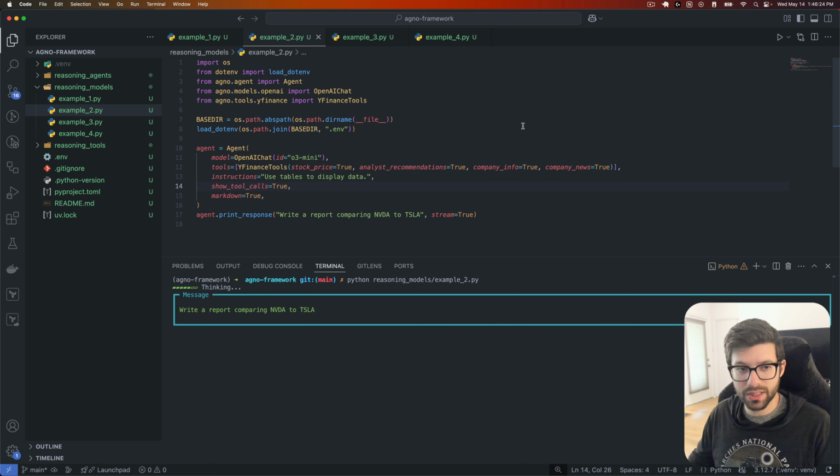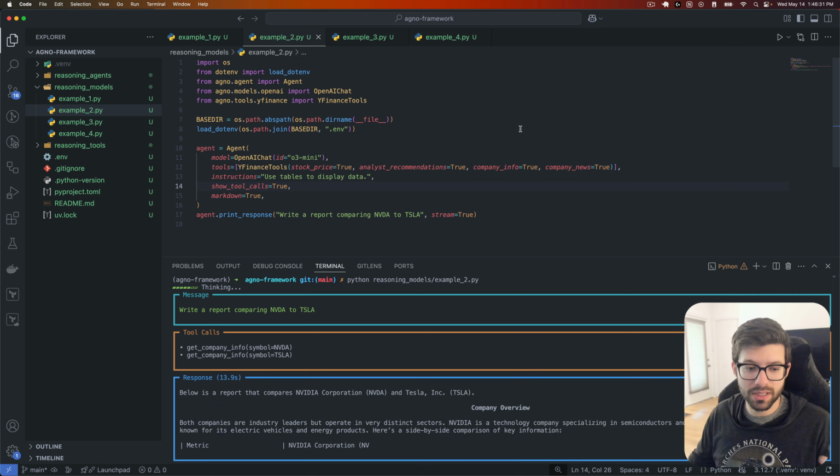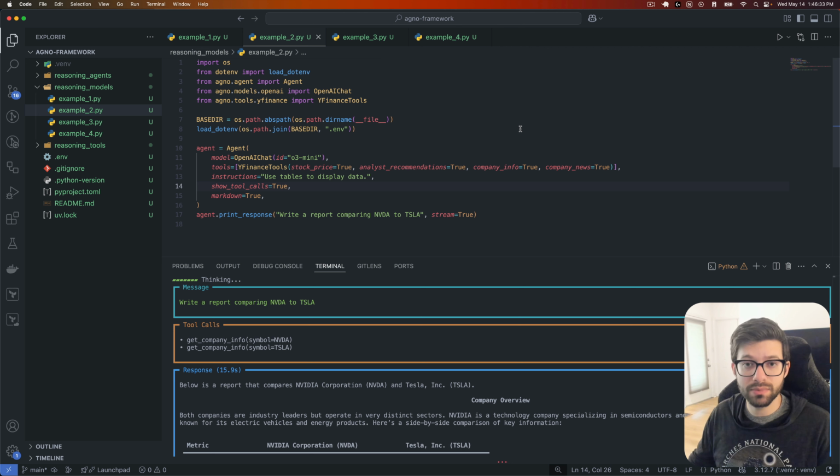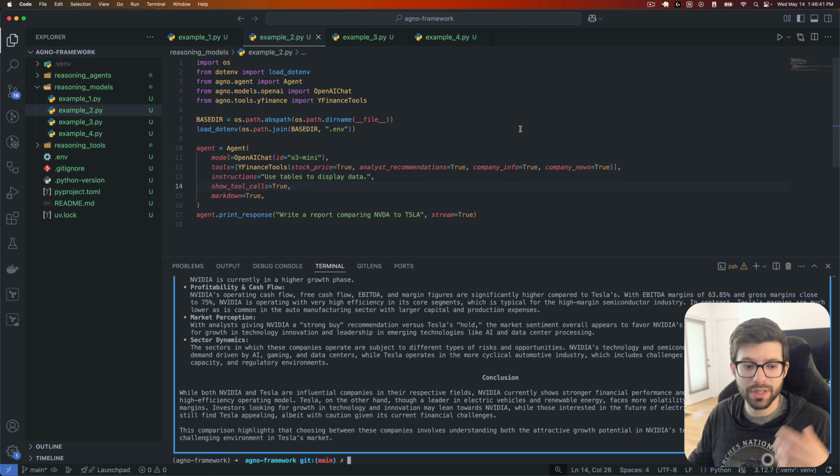Something that you might notice here is that this takes a lot longer. Allowing the model to think means that it's going to take more time to go through and solve the actual problem or to give you a response. Not only will it take more time, but it will also use up more tokens, so you're going to end up having to pay more money. The reason is because its thinking is generating tokens, right? It's generating content, which you're ultimately charged for.